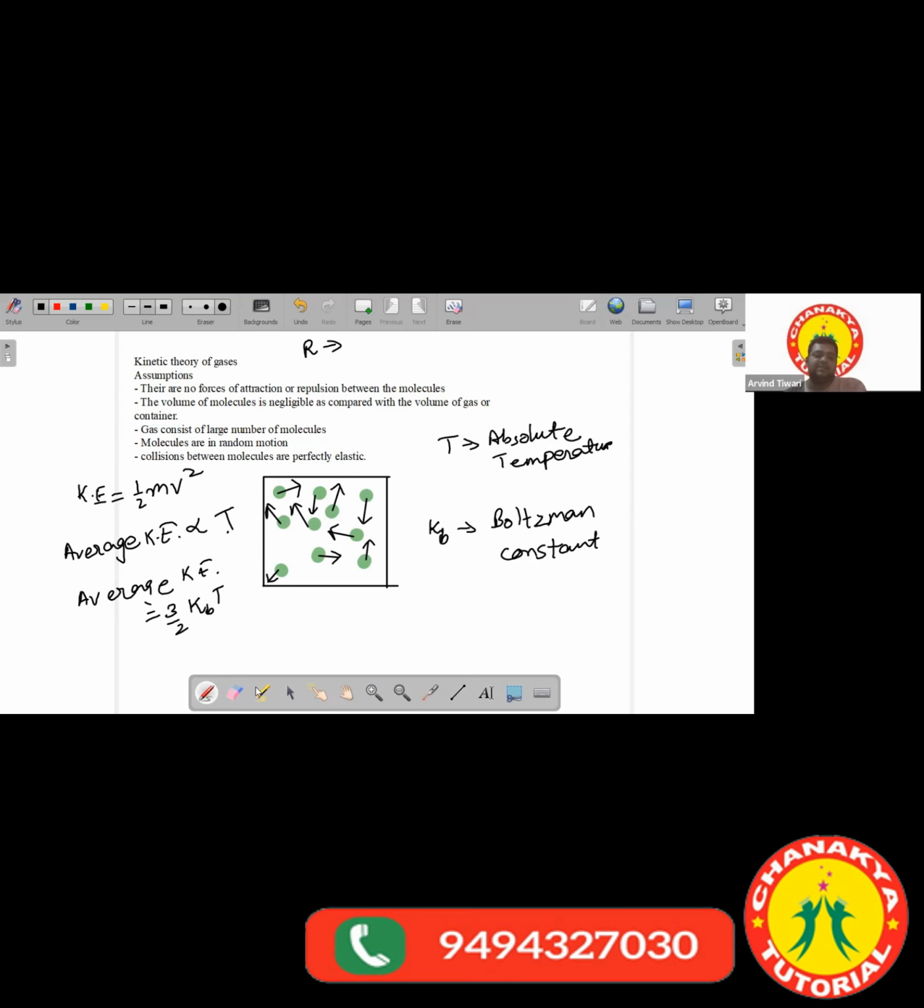Perfectly elastic means, see, if you observe the collisions in our surroundings, suppose we have a ball which we are throwing on the wall, or we have a ball which we drop from a certain height. The ball collides with the floor and then again bounces back upward. So during this collision, there is some loss of energy. That is why the ball is not able to come to the same height. It's losing its energy in the form of sound energy, heat energy. So it's losing its energy during the collision of the ball with the floor.